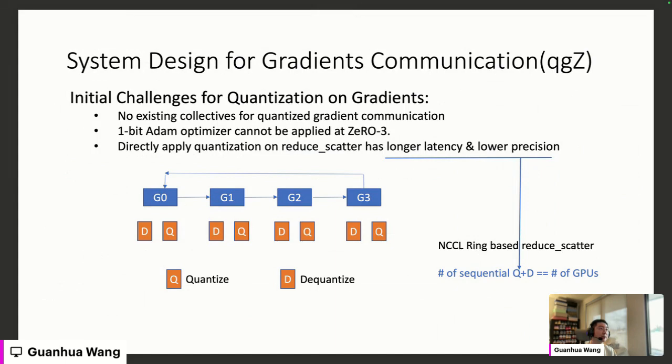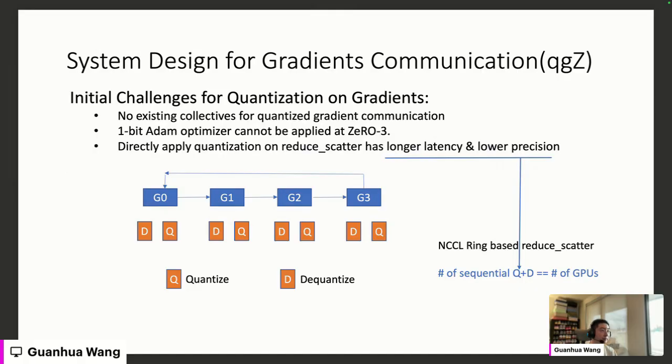Second, the 1-bit Adam optimizer cannot be used at ZeRO stage 3, because 1-bit Adam assumes every GPU has the global optimizer states, but in ZeRO stage 3 we split them across all the GPUs. Third, if we directly apply quantization on reduce-scatter, it can have longer end-to-end latency and lower data precision.